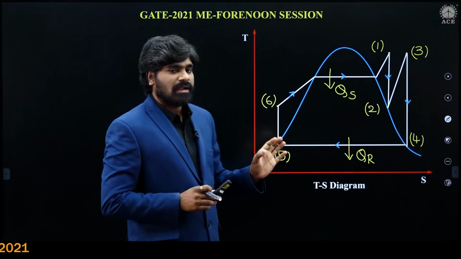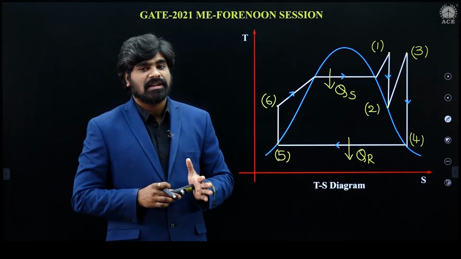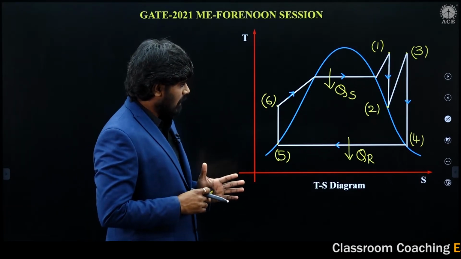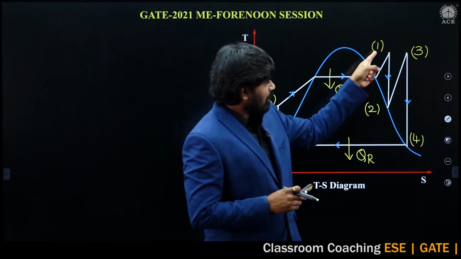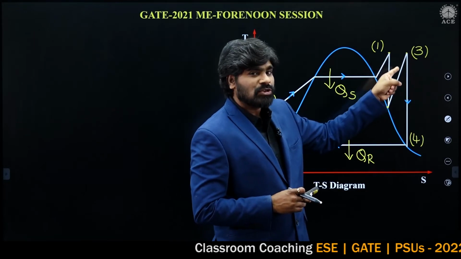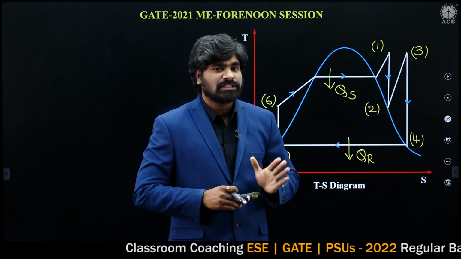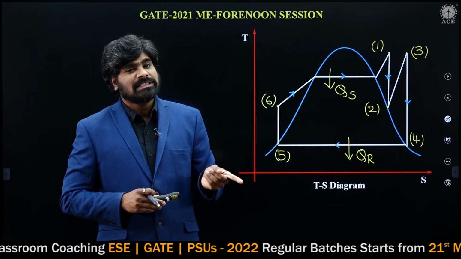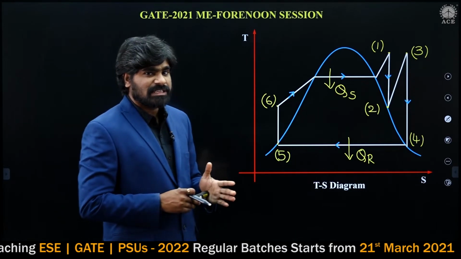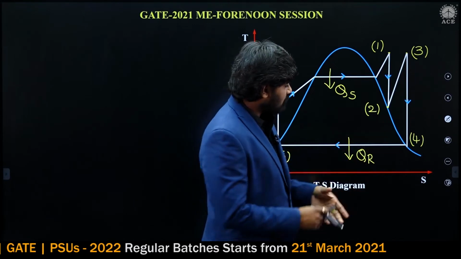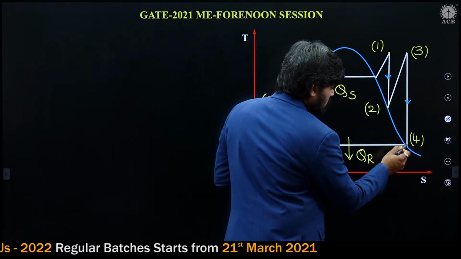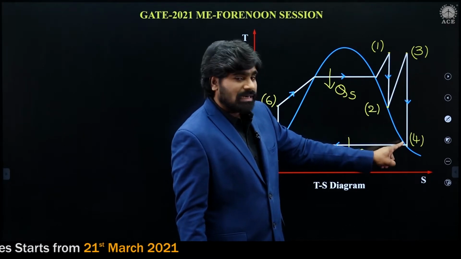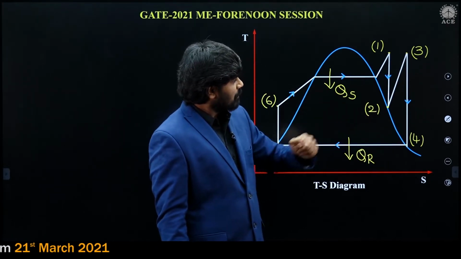So this is the TS diagram for ideal reheat Rankine cycle. This diagram you know very well. 1 to 2 high pressure turbine expansion, 3 to 4 is low pressure turbine expansion. So what was the question in the problem? Quality of steam at exit of low pressure turbine. Where is the exit of low pressure turbine? Point 4. At this point, he is asking what is the dryness fraction.